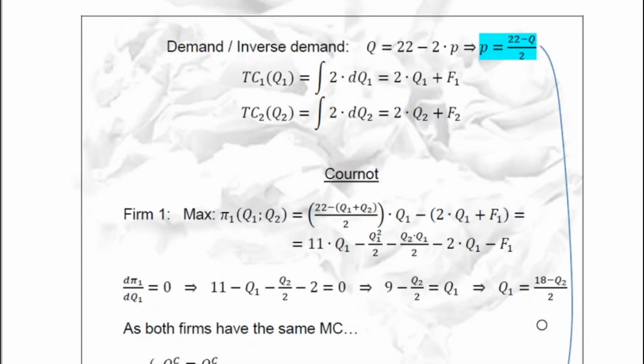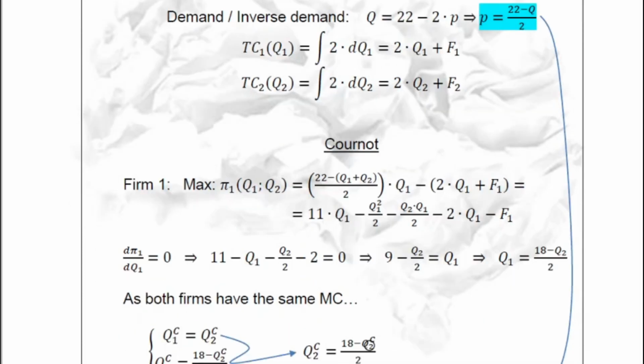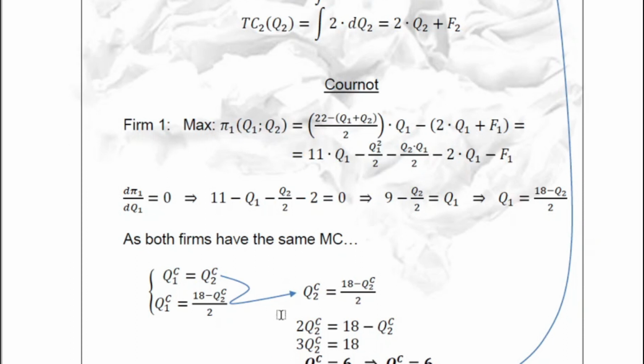Then, as both firms have the same marginal cost, we could apply this fact: if both firms have the same marginal cost, they will finally produce the same at the Cournot level. So as they will produce the same at the Cournot level, and firm 1 will react this way, we just substitute here.